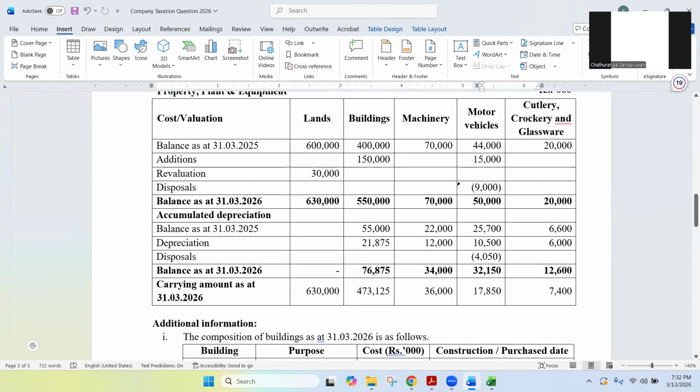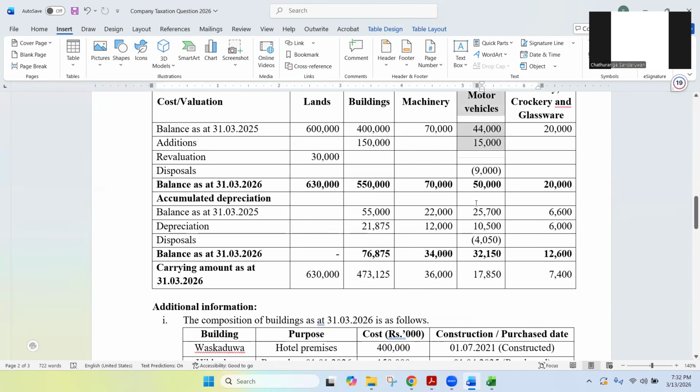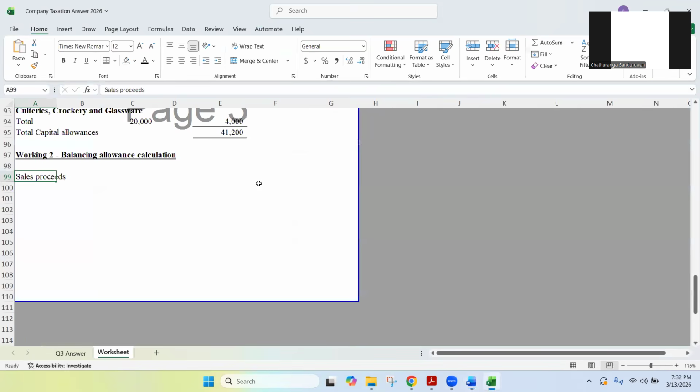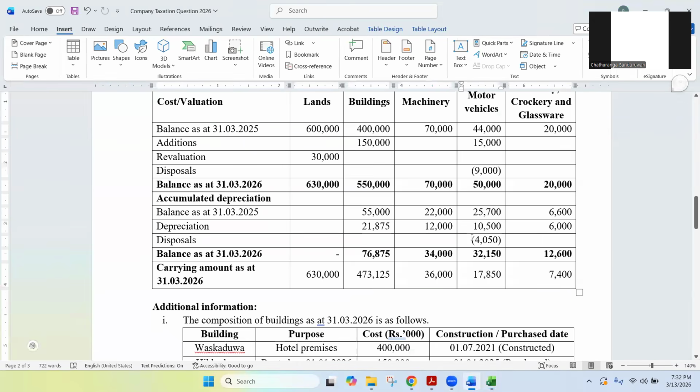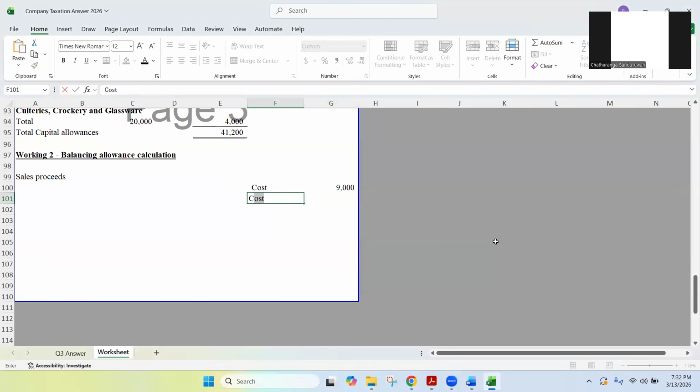Now we have the cost of that minibus. Cost of the minibus is how much? Coming under motor vehicles, they have disposed a cost of 9,000. Okay, cost was 9,000. So I'm writing cost 9,000. And then at the time of disposal, how much was the accumulated depreciation? Accounting accumulated depreciation 4,050. That is the accumulated depreciation value.